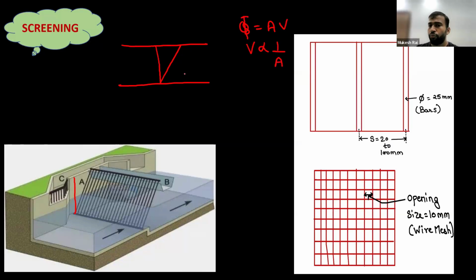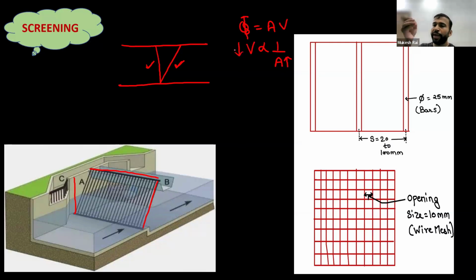We all know that the length of the inclined member is always greater than the length of the vertical member, because the hypotenuse is always greater than the perpendicular. Since the width is constant, when we multiply the higher length with the width, the surface area of this screen increases. And when the surface area of the screen increases, its velocity gets reduced.